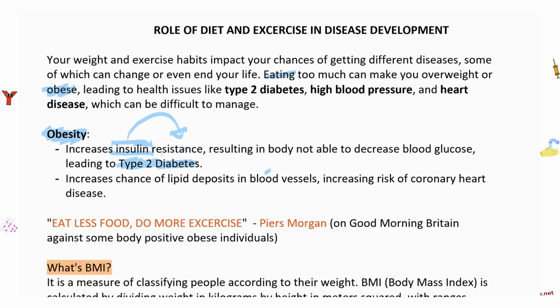Number 2, it increases the chance of lipid deposits in blood vessels, increasing the risk of coronary heart disease. Remember, coronary heart disease is when lipid plaques like cholesterol deposits and fatty plaques build up in your coronary arteries that are supplying the muscle of the heart. So if lipid deposits build up in the coronary arteries, you're going to have coronary heart disease. And that is another risk of poor diet and obesity.